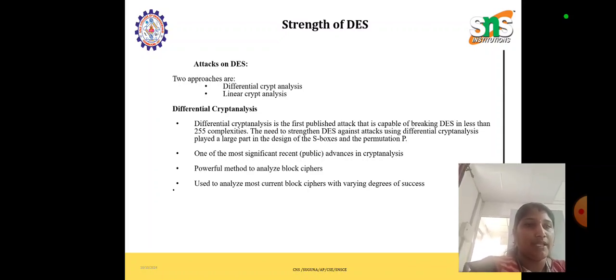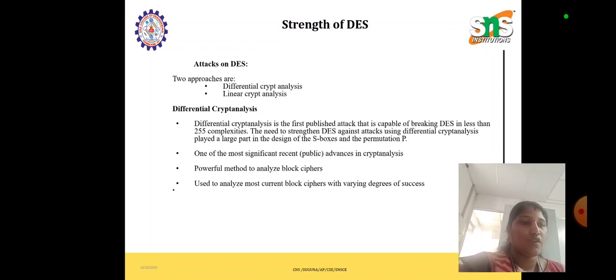This is mostly based on the chosen plain text attack, which means that by using a chosen plain text attack, anyone can find out the secret key. The difference can be found using the XOR operation. The difference is found between the plain text and also the cipher text. That difference we call the differential.